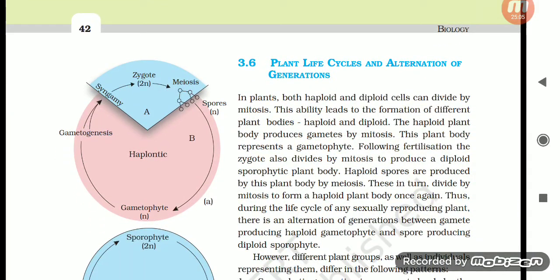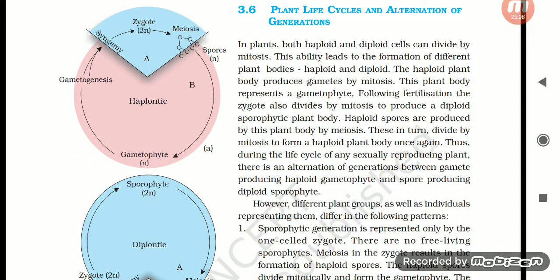Plant life cycles and alternation of generation. In plants, both haploid and diploid cells can divide by mitosis. This ability leads to the formation of different plant bodies. The haploid plant body produces gametes by mitosis. This plant body represents a gametophyte. Following fertilization, the zygote also divides by mitosis to produce a diploid sporophytic plant body. Haploid spores are produced by this plant body by meiosis. These in turn divide by mitosis to form the haploid plant body once again. Thus, during the life cycle of any sexually reproducing plant, there is an alternation of generations between the gamete producing haploid gametophyte and the spore producing diploid sporophyte.